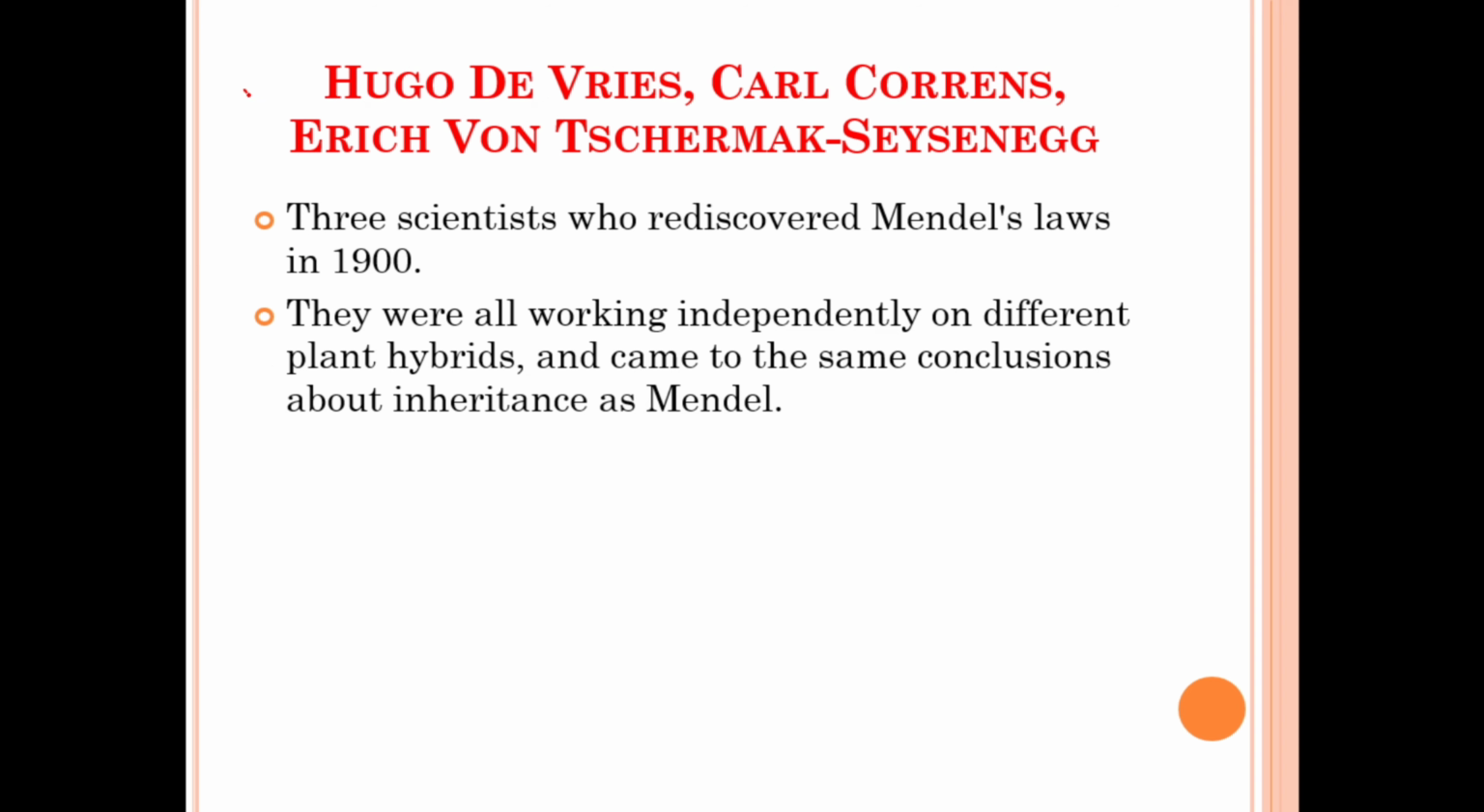So the next group of scientists is Hugo de Vries, Carl Correns, and Erich von Tschermak-Seysenegg. These are the 3 scientists who rediscovered Mendel's law in 1900. They were all working independently on different plant hybrids and came to the same conclusions about inheritance as per Gregor Mendel.